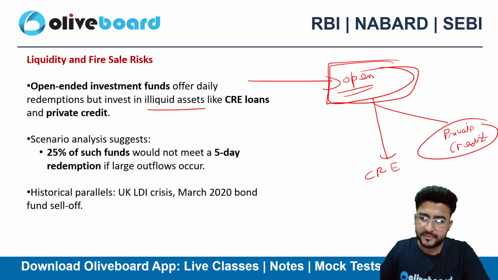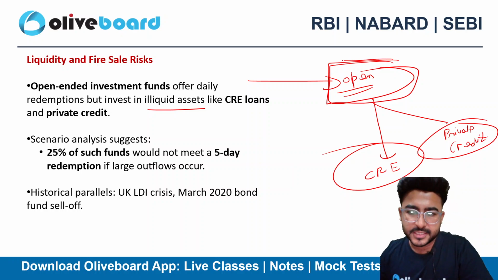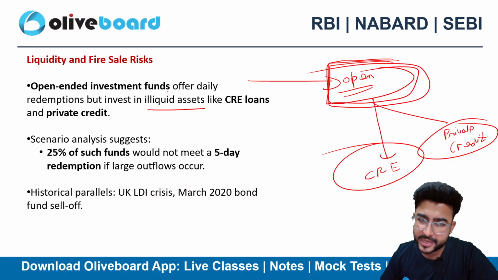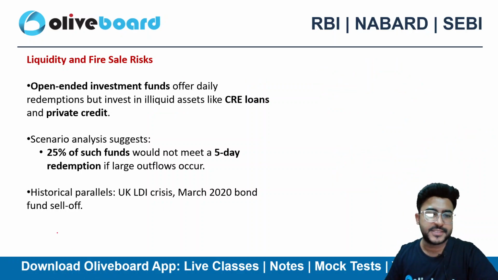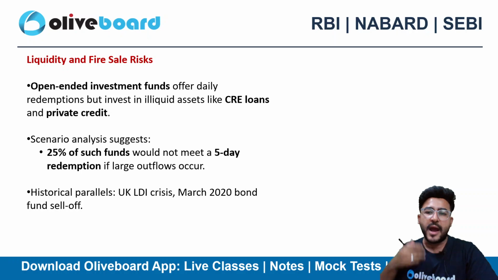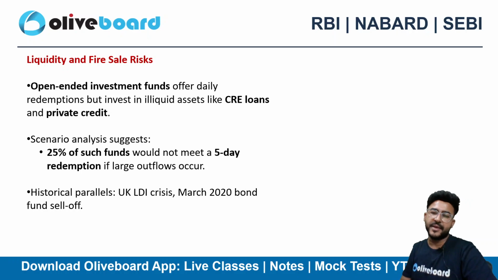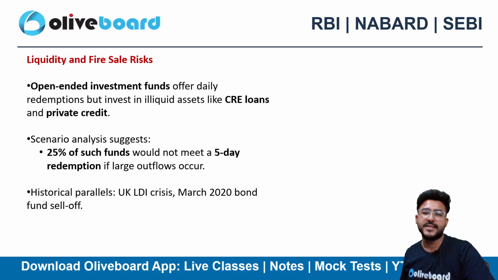So if the ultimate investment is illiquid, how can these open schemes be liquid, right? They are providing the redemption facility. However, in case of a stress scenario, in case of a high amount of redemption requests coming in, they will definitely face stress, right?